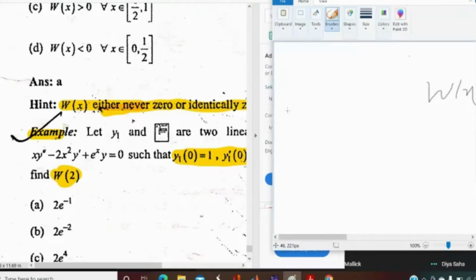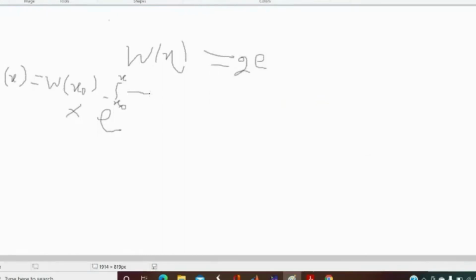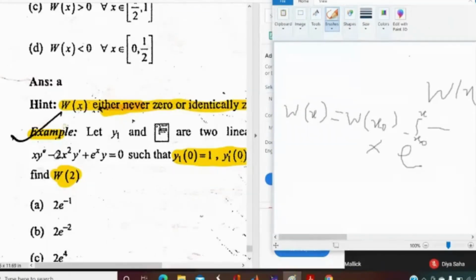Okay, let me write Abel's theorem also here. Abel's theorem says that the Wronskian at any point is equal to the Wronskian at a given point x0 into e to the power minus integration from x0 to x of the coefficient of y dash divided by the coefficient of y double dash. Here the coefficient of y dash is -2x square and the coefficient of y double dash is x.